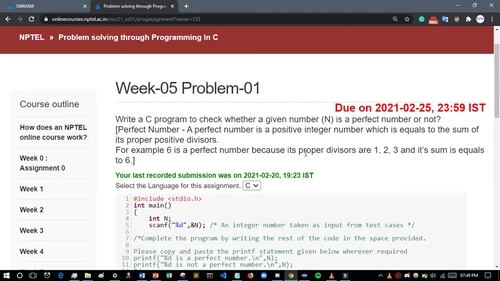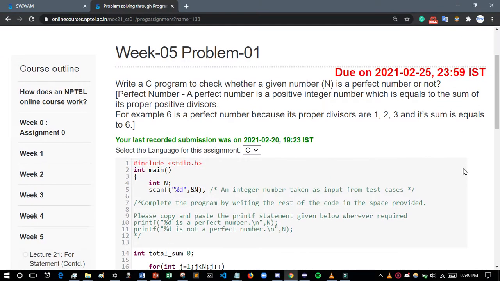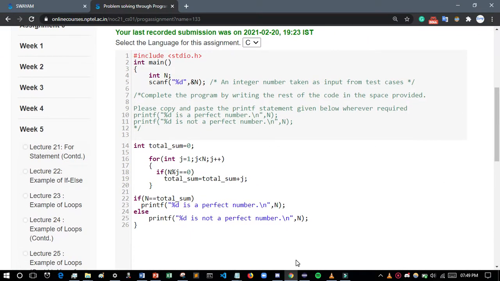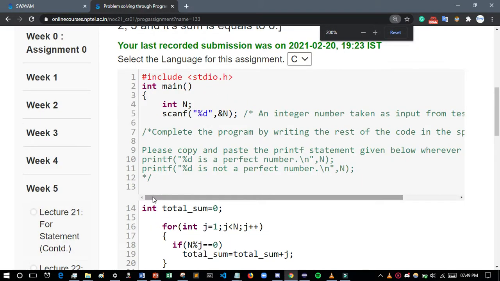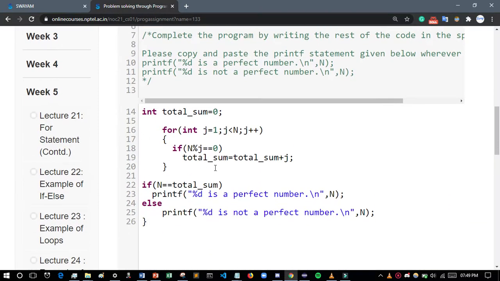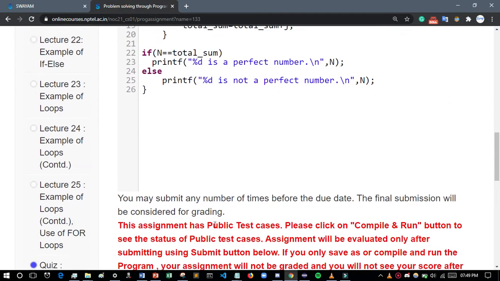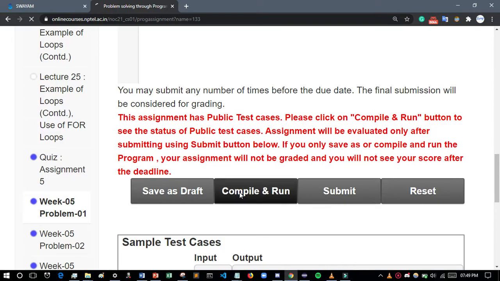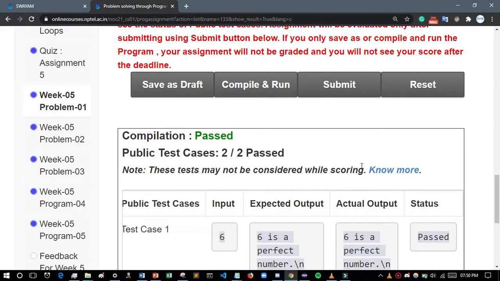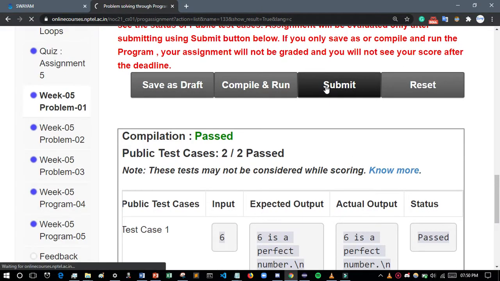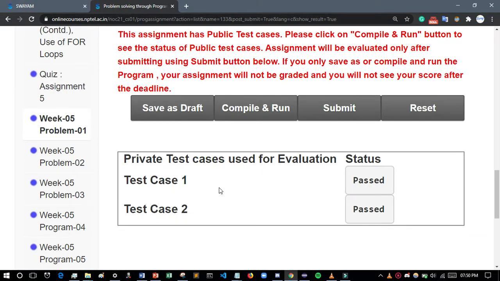In the first question, it is asked whether the given number is a perfect number or not. Just write this code, pause the video and write this code. After writing this code I will compile and run it. You can see here test case 1 and test case 2 passed. Now I will submit it. See, question 1, test case 1 and test case 2 pass.